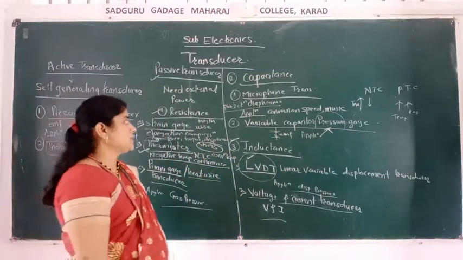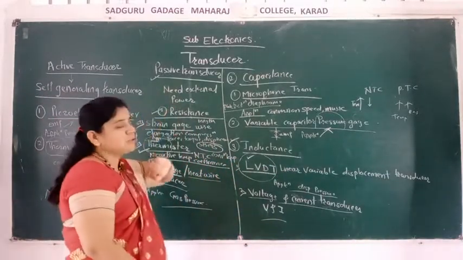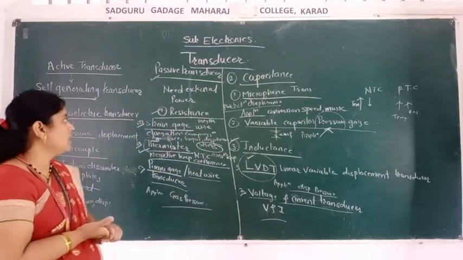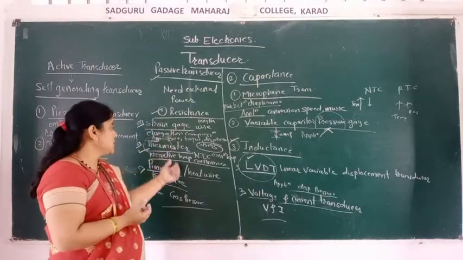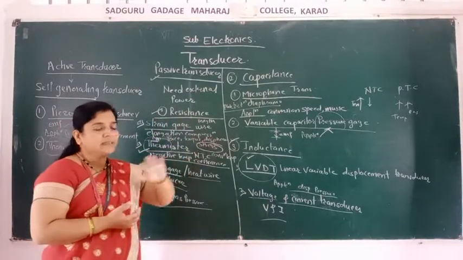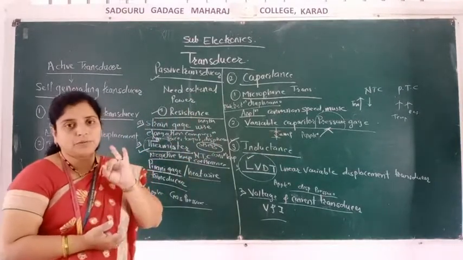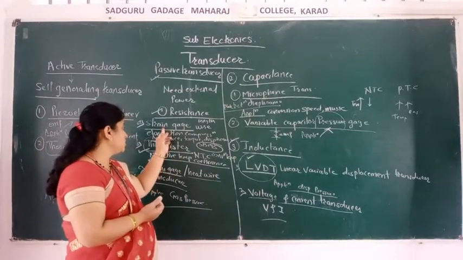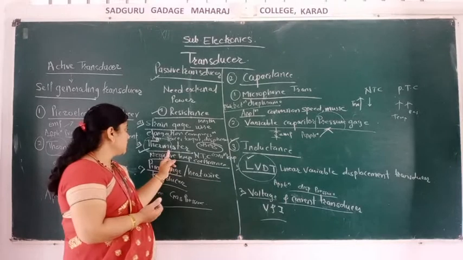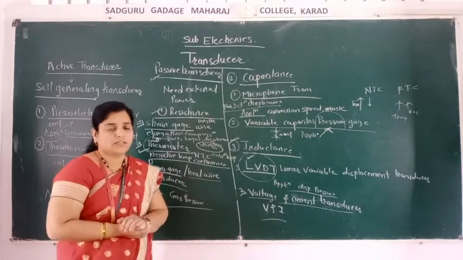Next is the passive transducer. Passive transducers are divided into three types: resistance, capacitance and inductance. In resistance, three types are there: strain gauge transducer, thermistor and Pirani gauge transducer.